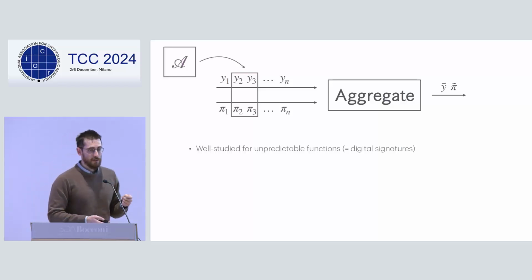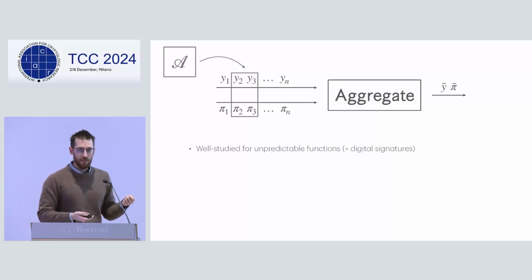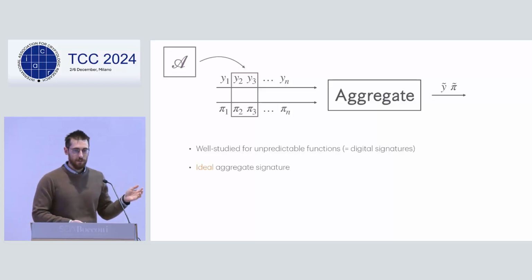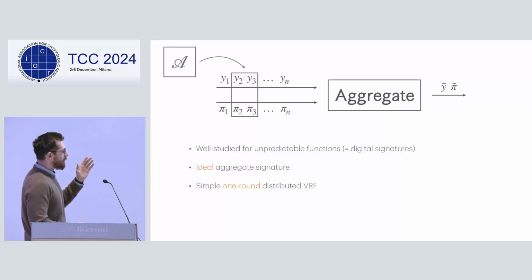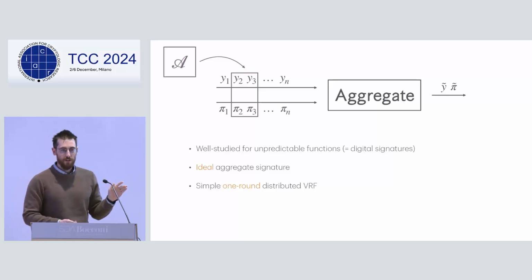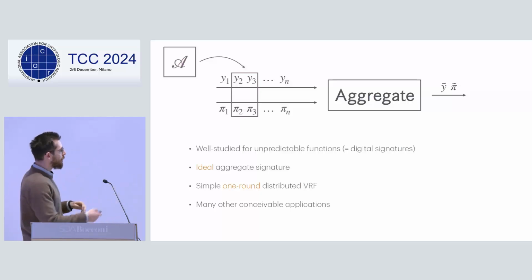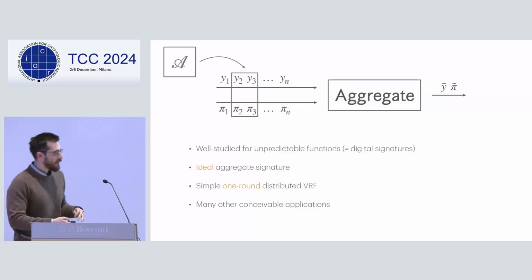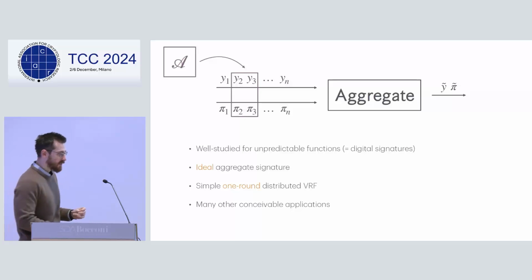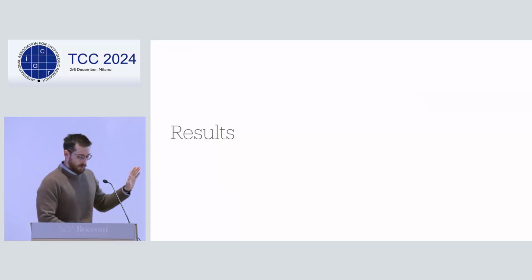So this notion is actually very well studied for functions that are not pseudo-random but just unpredictable, which is just another way to call digital signatures. So it's a very well studied, very useful notion, and this is essentially the analog of that. As a simple application, it gives you a very simple one-round distributed VRF, essentially by definition. And there are many other conceivable applications. Some of them are in the paper. Most of them are made up, but you can see for yourself that it is very likely to be a useful primitive.